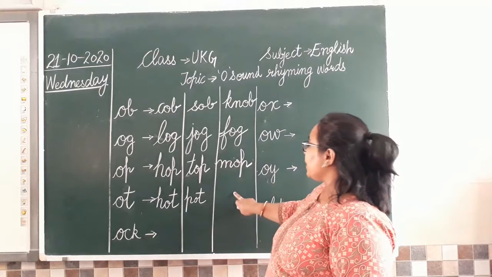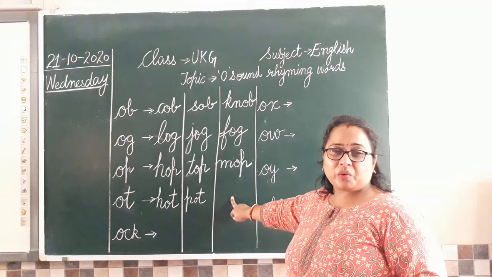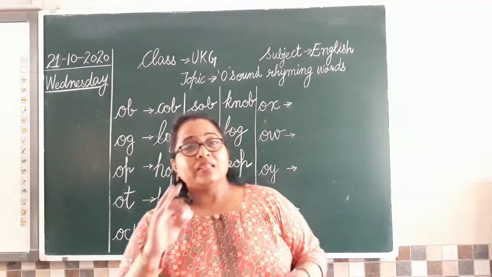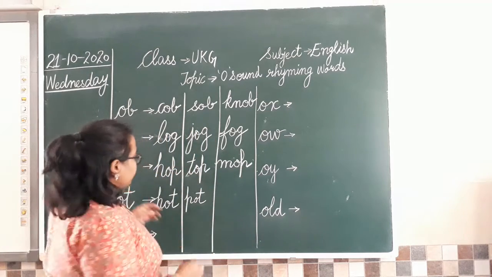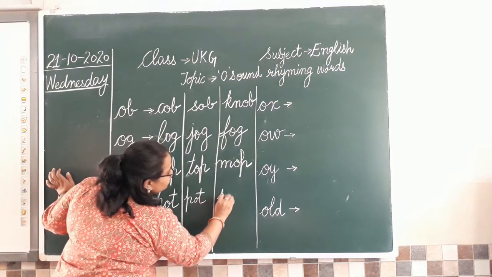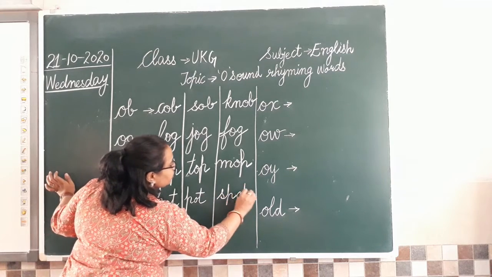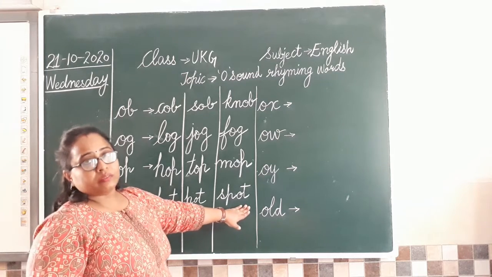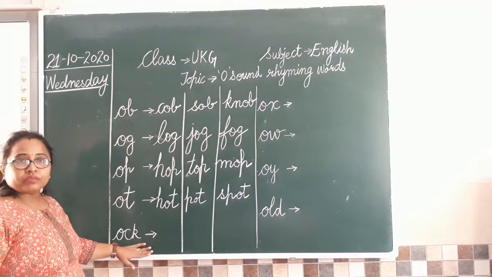Okay, moving to the next picture. When a dress gets dirty, what do we call it, what gets on the dress? Spot. Yes, spot. So let's see how to write. S and P together, spot, spot. Spot. Clear? Okay.